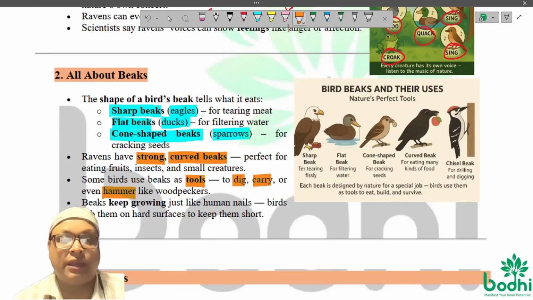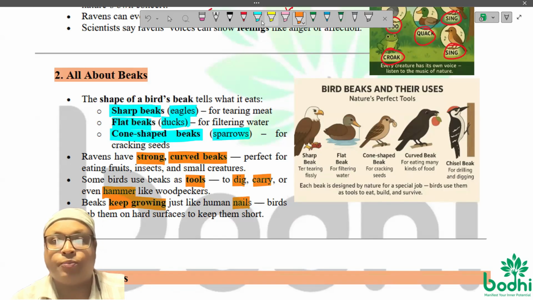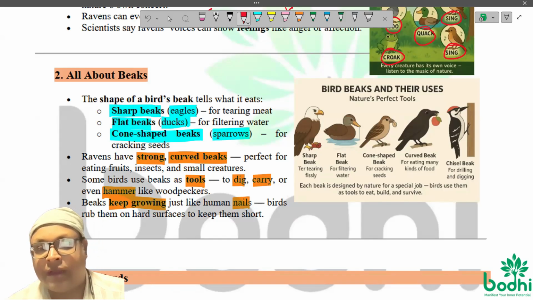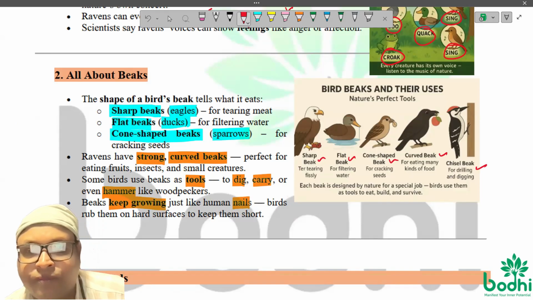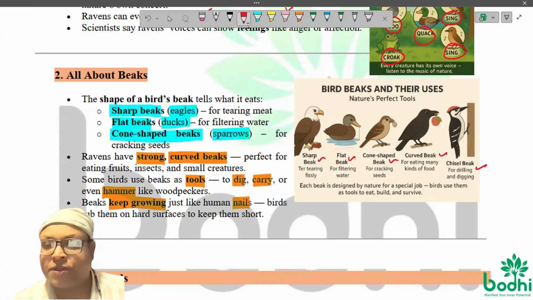And beaks keep growing just like human nails. Even if a beak gets broken, it will grow again. Look at here in the one symbolic picture I have already added. Sharp beak, flat beak, cone-shaped beak, curved beak, chisel beak, various types of beaks are there, for various purposes also.